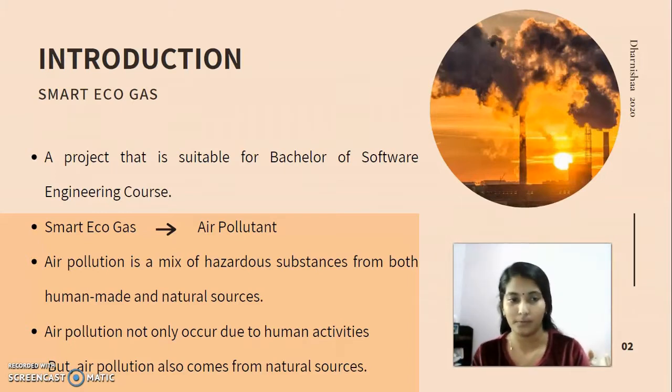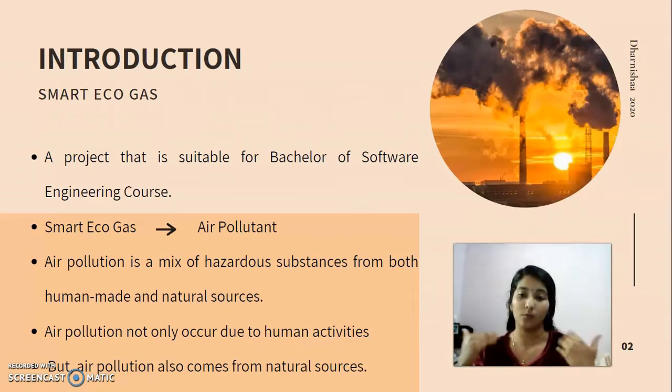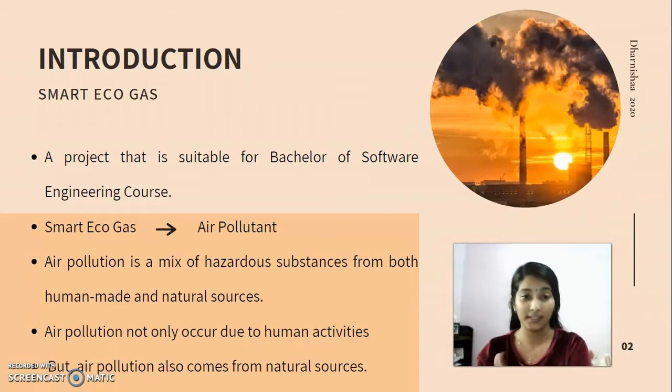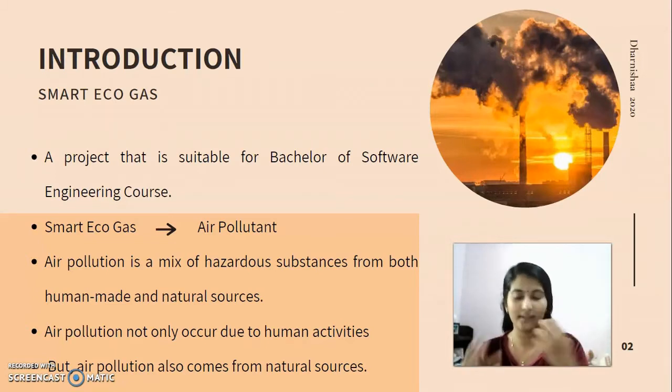Coming back to the point, air pollution is a mixture of hazardous substances, meaning dust, smoke, and the like, from both human-made and natural sources. Human-made, such as people irresponsibly setting fires here and there. Natural sources, such as mountain eruptions.